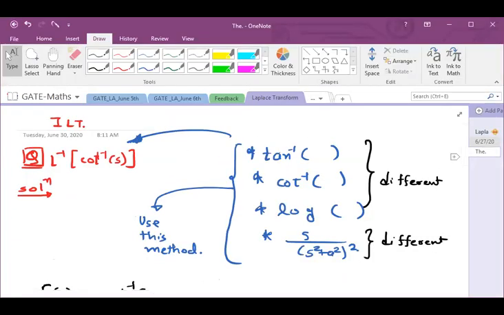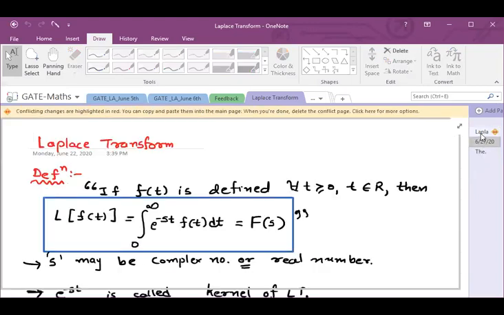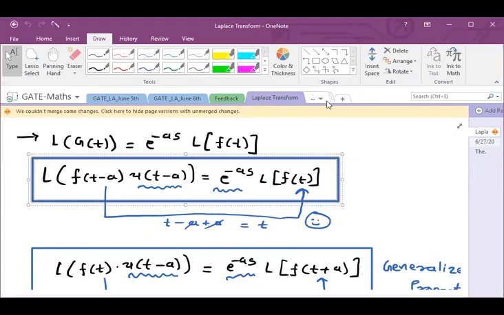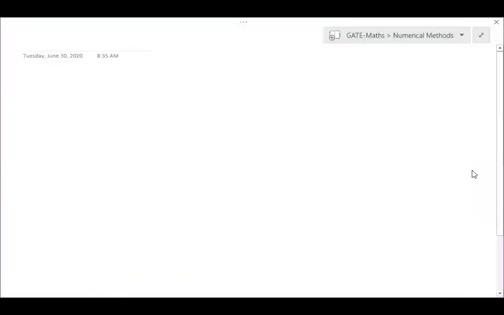And I think since we are facing this issue, we'll make our notes separate. Here for Laplace, we'll try to make different pages. I will check what this error is. Now, let us start the new chapter, numerical methods. So it's the first page. The first page is your introduction.